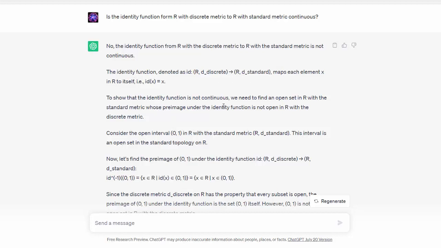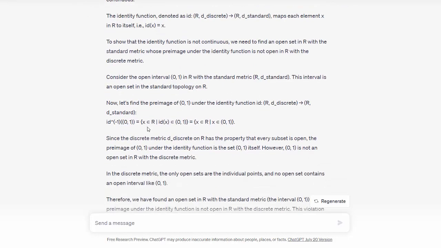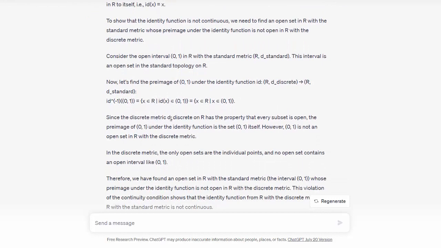Okay, to show that the identity function is not continuous, you need to find an open set in R with the standard metric whose preimage under the identity function is not open with the discrete metric. Okay, we consider (0, 1) in R with the standard metric. This is an open set. That's good. The preimage of the identity function is also the same thing.